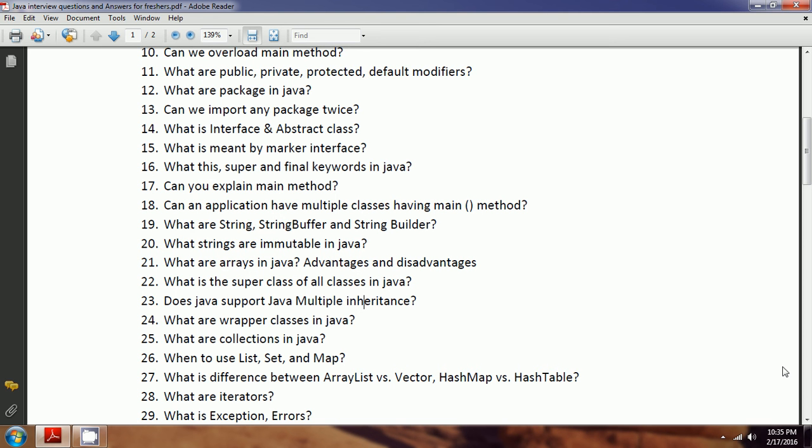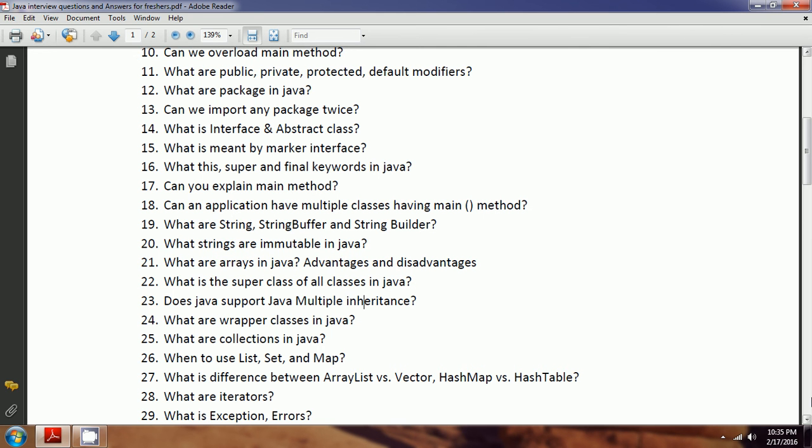And what are iterators? When you are working with collections, in order to traverse through the collection, Java provides the concept of iterators. There are three types of iterators available: Iterator, ListIterator, and Enumeration. Apart from that, recently they introduced the for-each loop also. By using these four techniques, you can traverse through the collections.